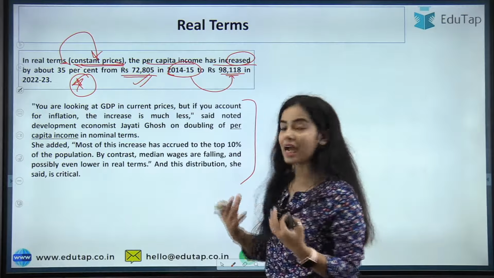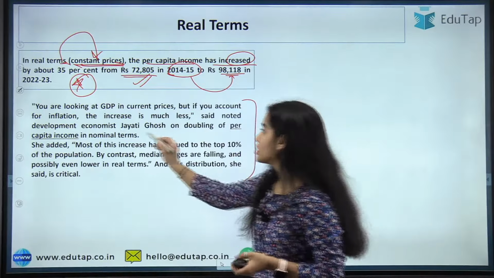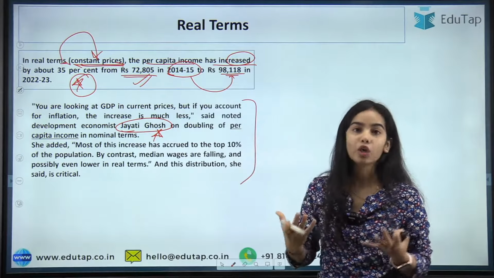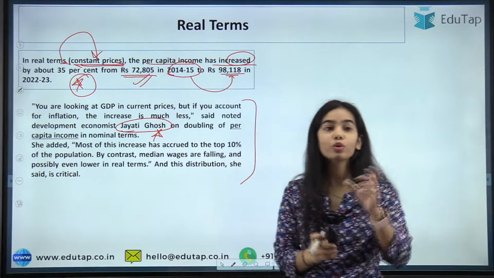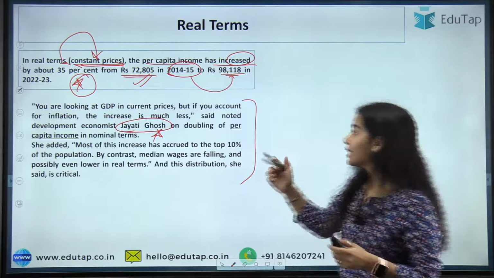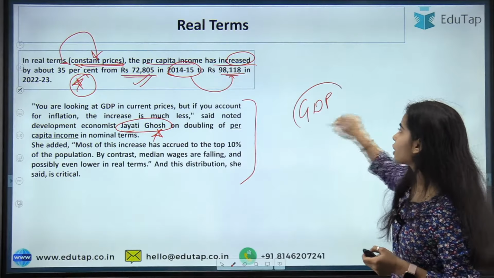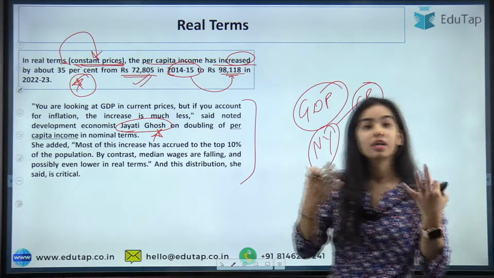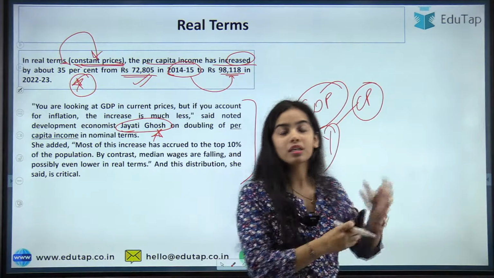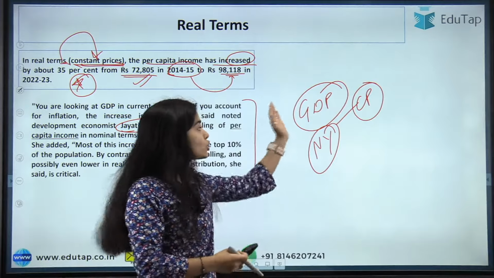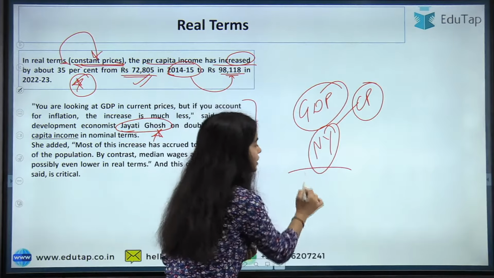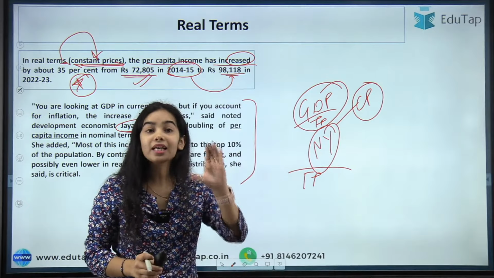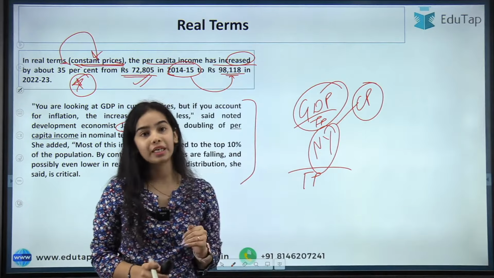So let's see the first idea that has been given by Jayati Ghosh, who is a development economist. Okay, so she has said that when you look at the GDP in current prices, that is the gross domestic product or the national income in nominal terms, and you divide this by the total population, you are seeing an inflated per capita income.